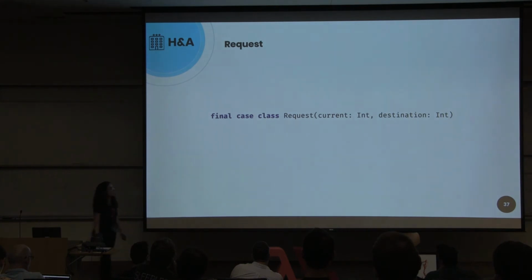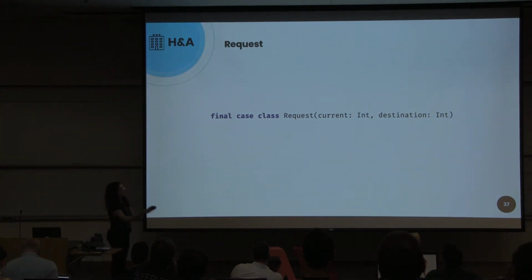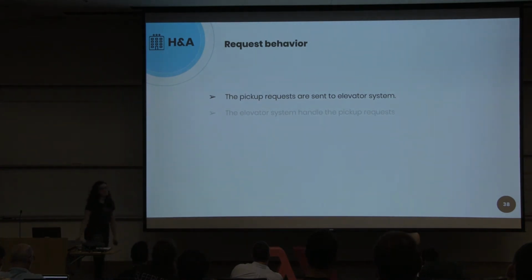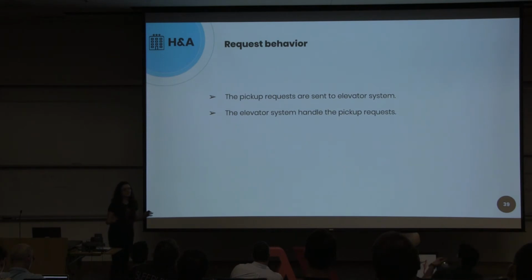Now let's see the request. The pickup request would contain the current floor where the passenger is and the destination of that passenger. And for the behavior of the request, the pickup requests are sent to the elevator system, and the elevator system will handle the pickup requests. Let's understand it more.